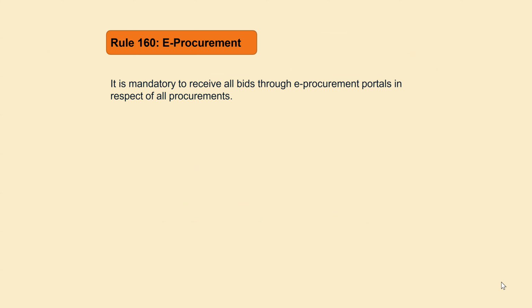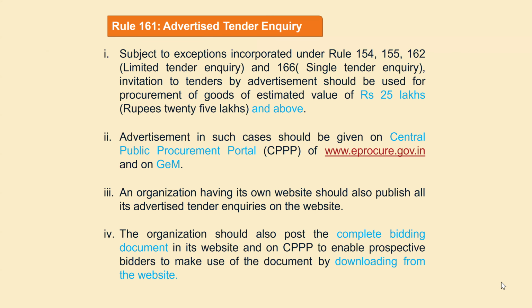This is e-procurement. It is mandatory to receive all the bids through e-procurement. Nowadays, everyone is going through GEM. That is why, as per Rule 160, this e-procurement provision is there, but as we are all purchasing through GEM only, this is not relevant for us nowadays. If you are going for an advertisement tender, this is the process: estimated value of 25 lakh and above, like that.